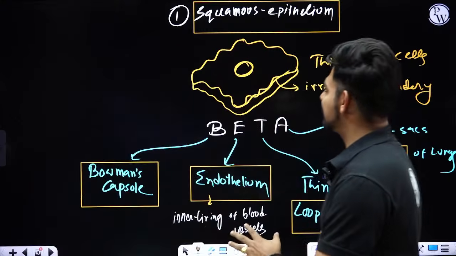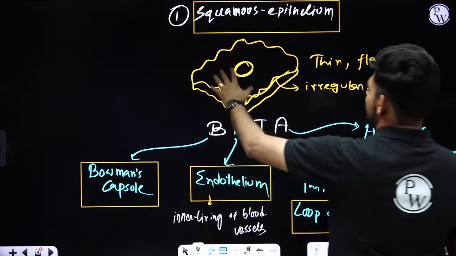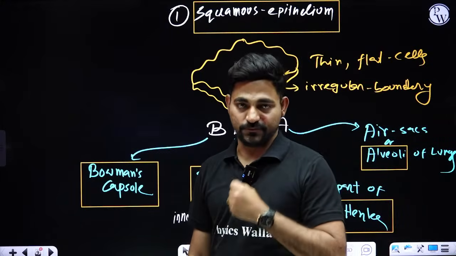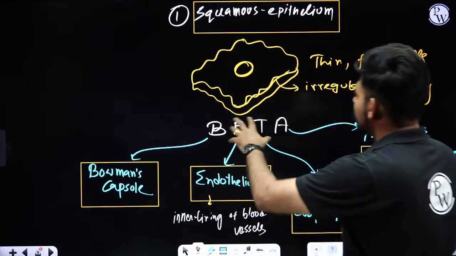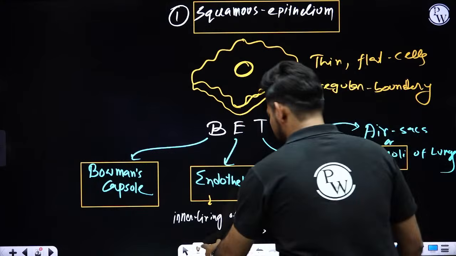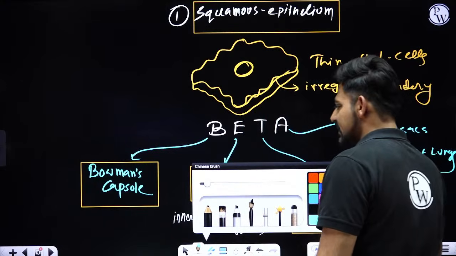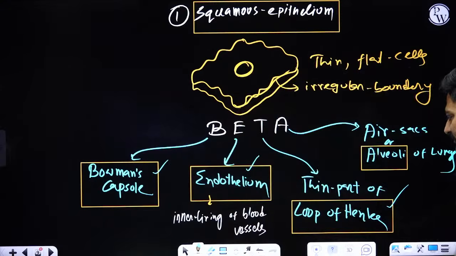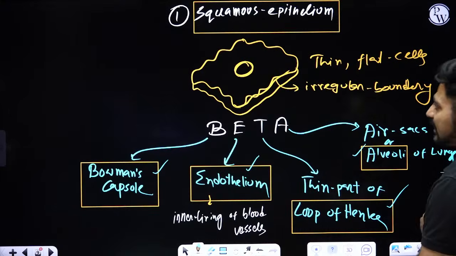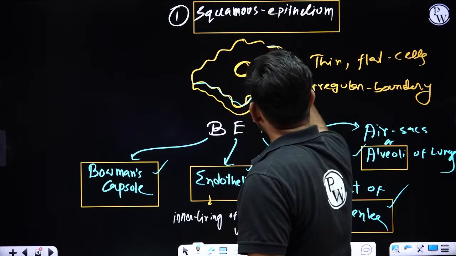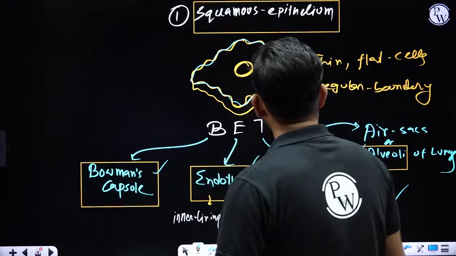Again, I am repeating it. I was talking about squamous epithelium. This is a kind of simple epithelial tissue, right? Why is it called squamous epithelium? Whenever you check the cells of your Bowman's capsule or endothelium or the thin part of the loop of Henle or cells of the air sacs of lungs, you will find the cells are flat and thin in nature with irregular boundaries.